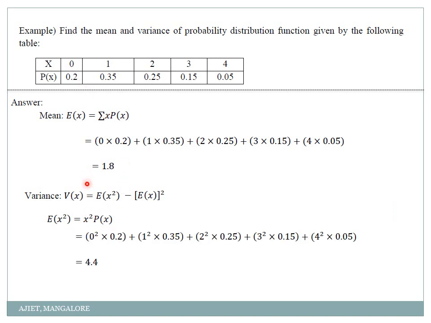So 0 square into 0.2 plus 1 square into 0.35 plus 2 square into 0.25 and so on, that we will get as 4.4. So finally variance is expectation of x square, that is 4.4, minus expectation of x the whole square, that is 1.8 the whole square, and I will get it as 1.16.